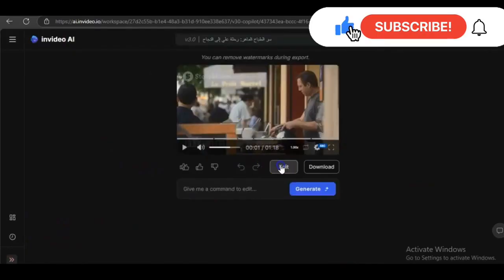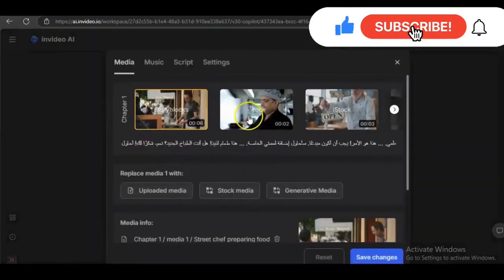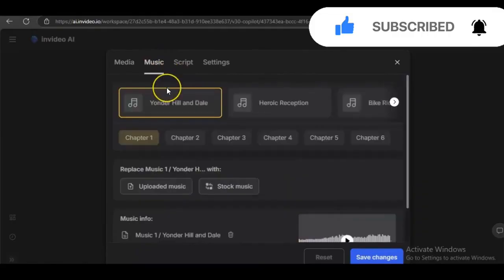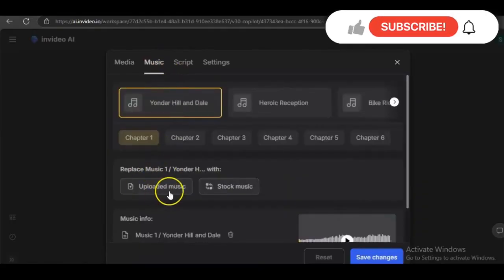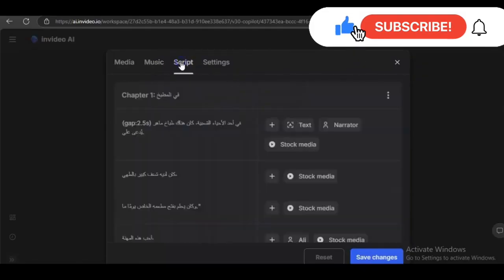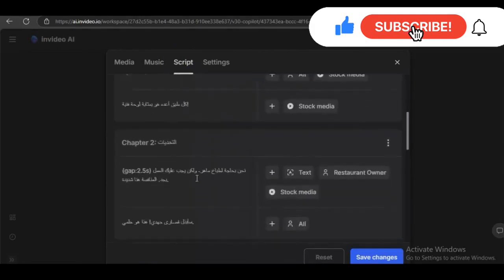If you want to change anything, I'm in edit mode, and you can change anything you want, whether the images he provided or the music he used. You can even upload your own music from your side, as he tells you here, or you can choose according to each chapter you have. And then you come to the script too, if you want to change anything from what he wrote.